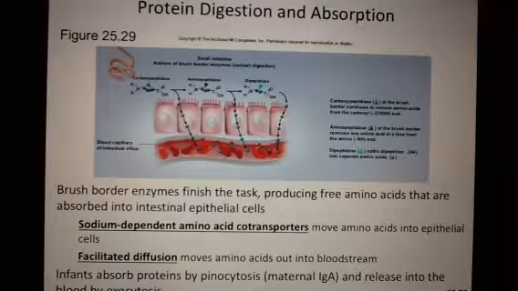And this talks about infants absorbing proteins by pinocytosis. I'm not really picky about that. I'm going to save lipids and nucleic acids for a second video.